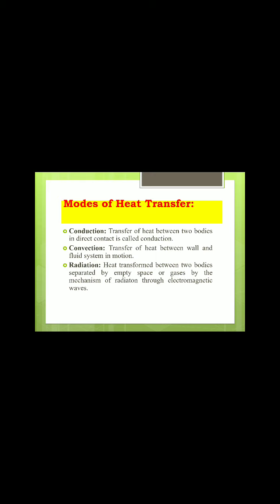Radiation. First, what does radiation mean? Whenever heat is transferred between two bodies through empty space or gases by the mechanism of radiation through electromagnetic waves. That means whenever transfer of heat takes place in space, it is due to electromagnetic waves. The best example is the sun. The sun gives energy to us through radiation, through electromagnetic waves.